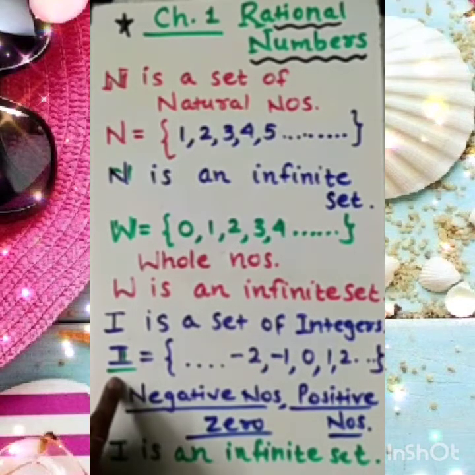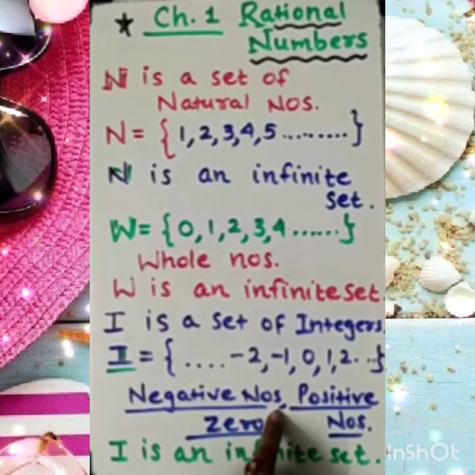I contains all the negative numbers, positive numbers as well as 0, and this set also goes endlessly to both sides of a number line. So I is also an infinite set.